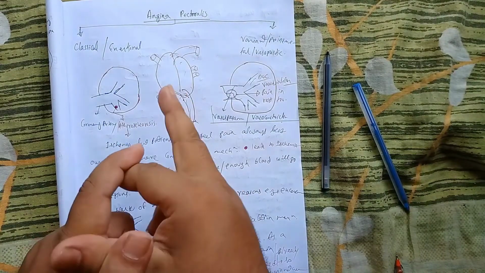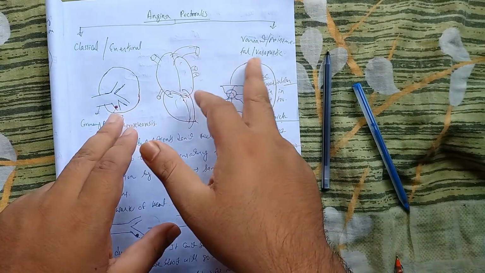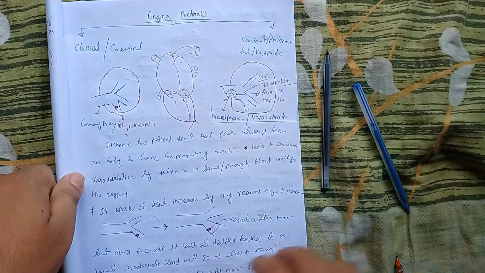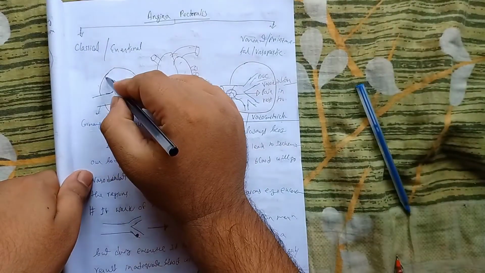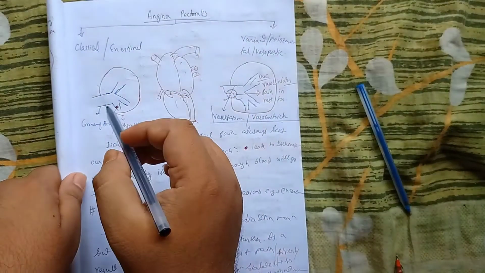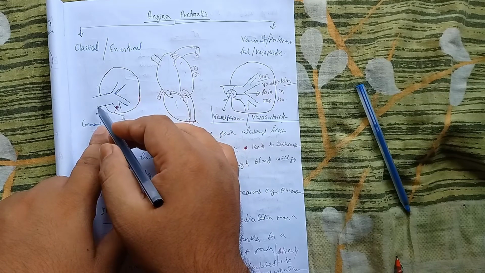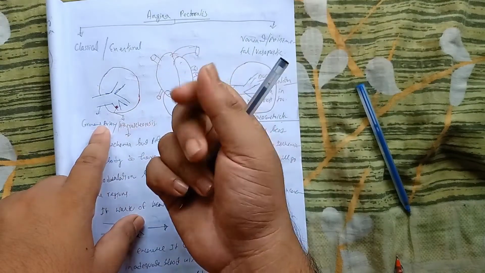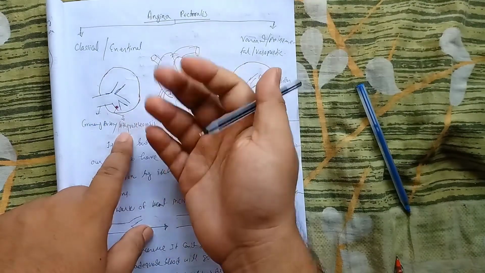Now basically angina is divided into two parts. One is classical or exertional, and the other is variant or vasospastic angina pectoralis. Now let's talk about the classical. In the classical, let's consider the red portion. Let's take it as the heart, and within the heart we know there are coronary arteries, and suppose there is any kind of deposition, like a thrombus, it may be due to atherosclerosis, or it may be for any other reasons.